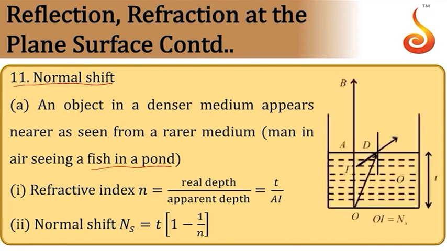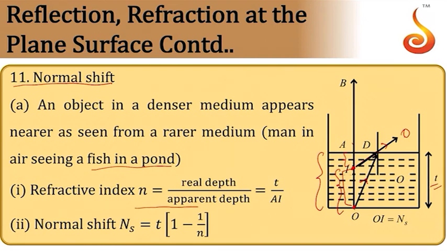So this is the diagram representing the normal shift. If the object is here, light from the object goes this way, it undergoes refraction, it goes this way. But for the observer observing from here, it appears to be somewhere here. So actually the position of the object is at a depth equal to t. But for the person observing from here, he will see it at this much depth. So there will be this much shift. This shift we call normal shift, the shift from the original position to the apparent position.